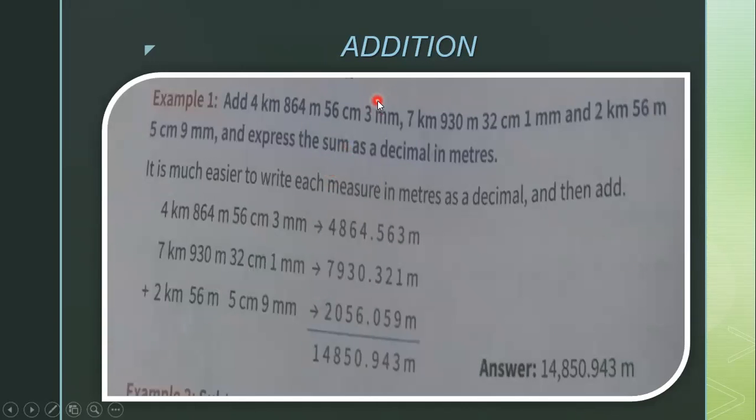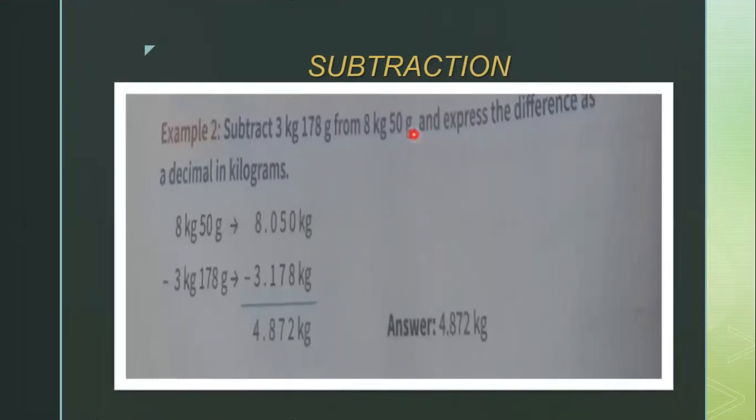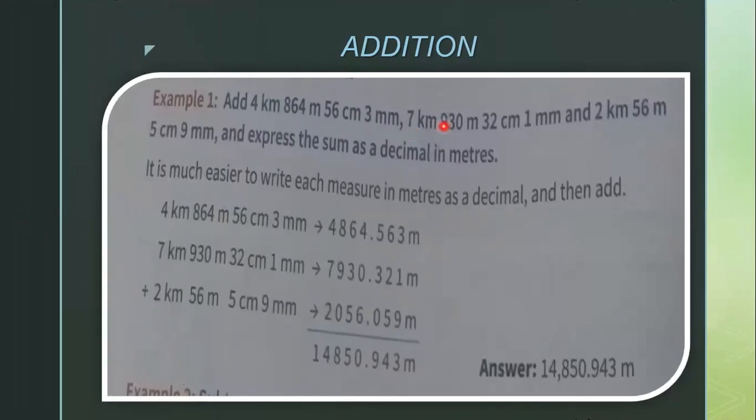Next, let us see how we add these decimals. Addition: add 4 kilometer 864 meter 56 centimeter 3 millimeter, 8 kilometer 360 meter 56 centimeter 3 millimeter, 7 kilometer 930 meter 32 centimeter 1 millimeter, and 2 kilometer 56 meter 5 centimeter 9 millimeter, and express the sum as a decimal in meters. It is much easier to write each measure in meters as a decimal and then add.